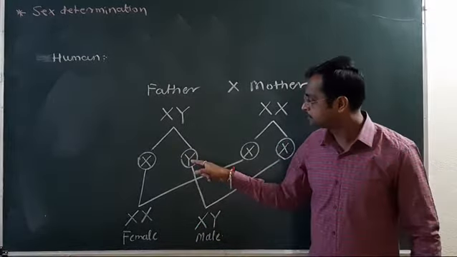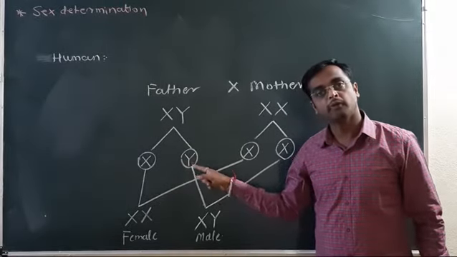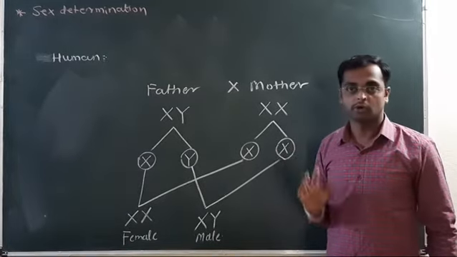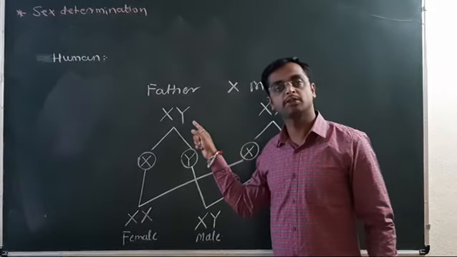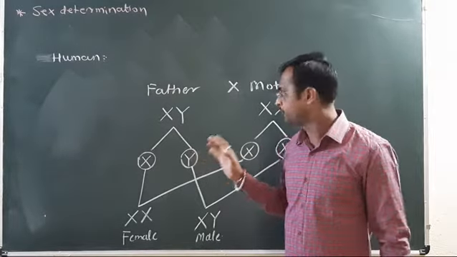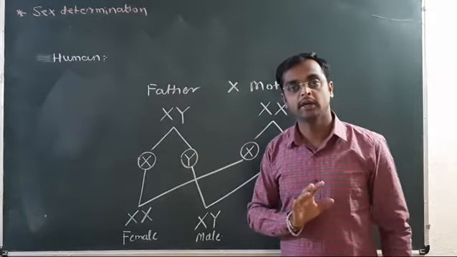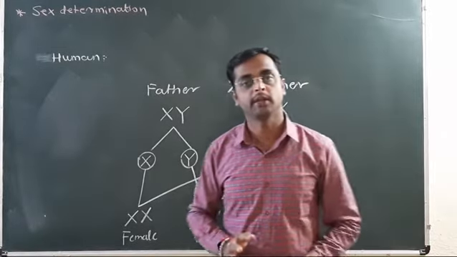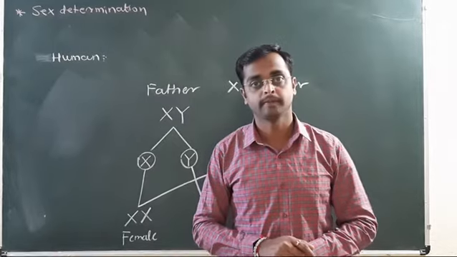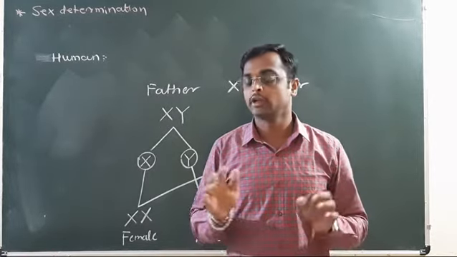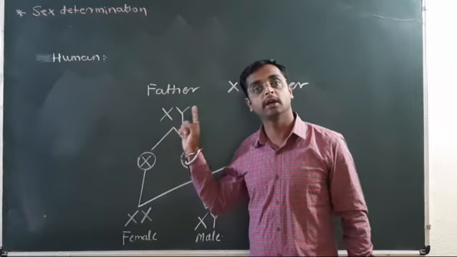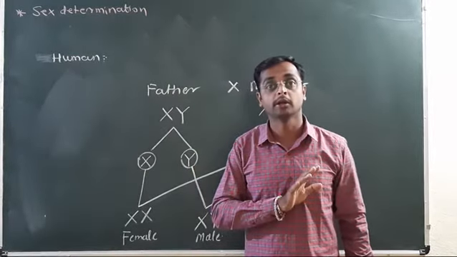And if the sperm containing the Y chromosome fertilizes the egg, then a male child is born. The female is not responsible for sex determination. In our society, females are blamed for the birth of a female child, but it is actually not true. The father is responsible for sex determination and not the mother.